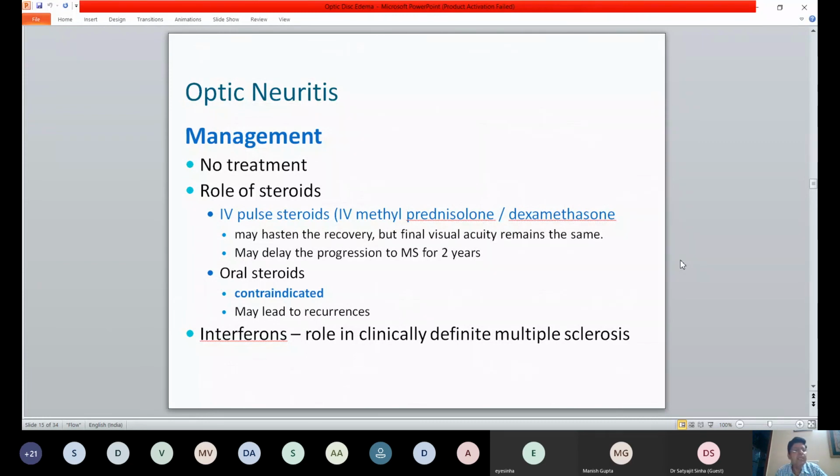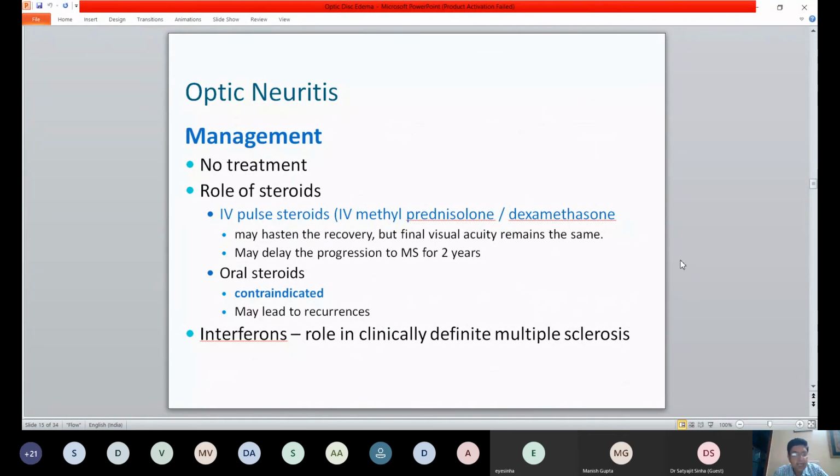The management we know from the ONTT, we learned that oral steroids have no role, no treatment will give the same visual acuity finally. However, it is most distressing, and the treatment now is IV methylprednisolone, 1 gram every day for 3 to 5 days. It hastens recovery, although the final visual acuity of that episode is the same.